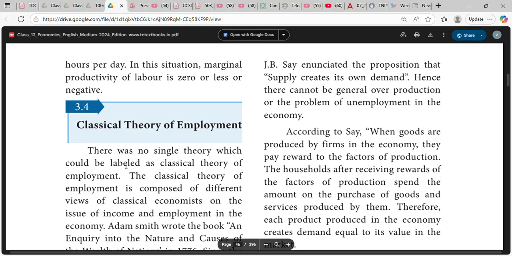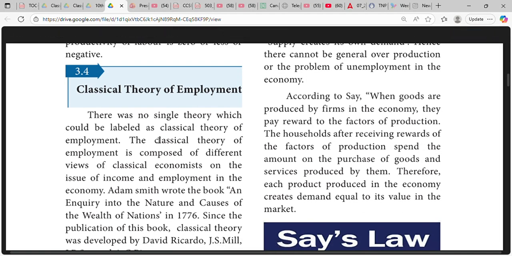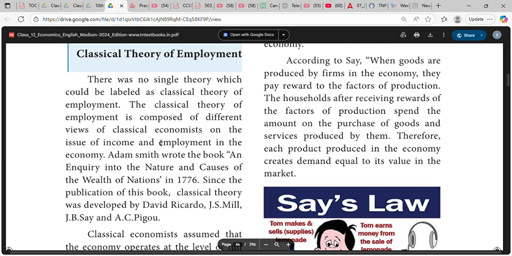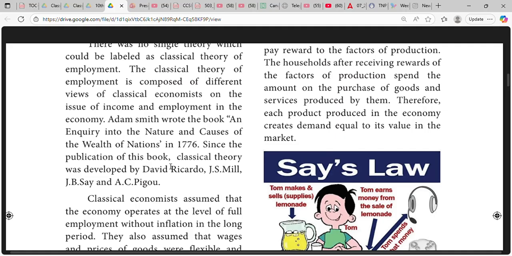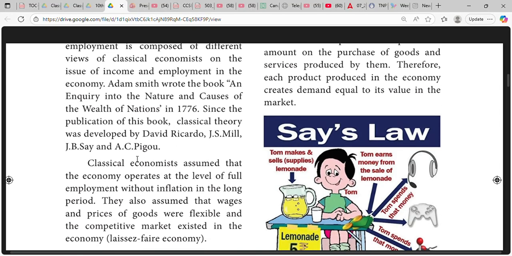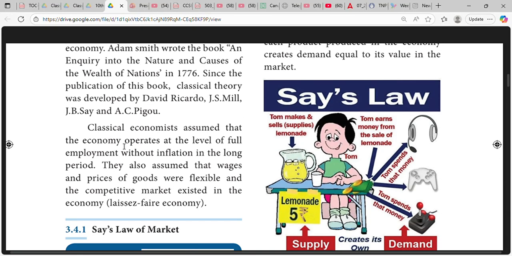Classical theory of employment. There was no single theory which could be labeled as the classical theory of employment. It is composed of different views of classical economists on the issue of income and employment in the economy. Adam Smith wrote the book An Inquiry into the Nature and Causes of the Wealth of Nations in 1776. Since its publication, classical theory was developed by David Ricardo, J.S. Mill, J.B. Say, and Pigou.